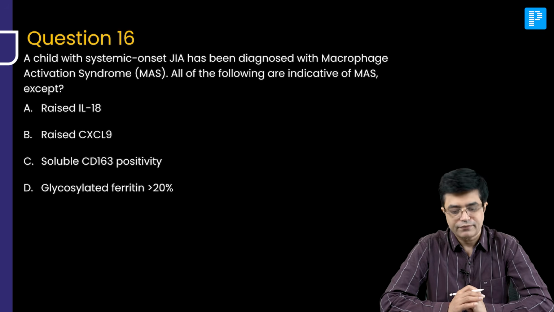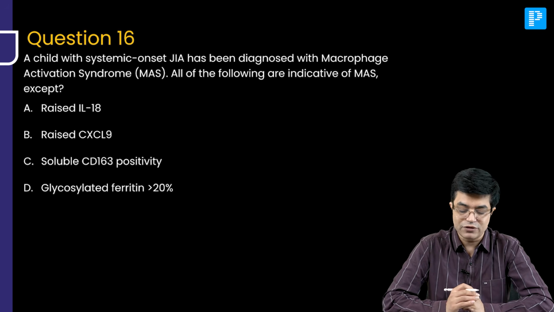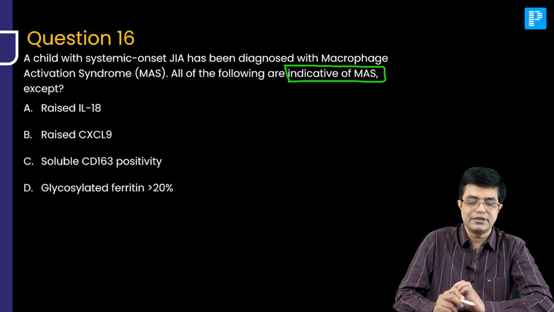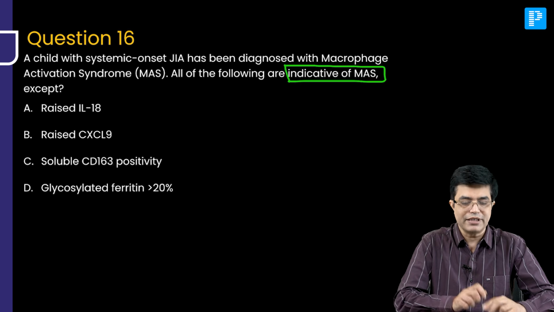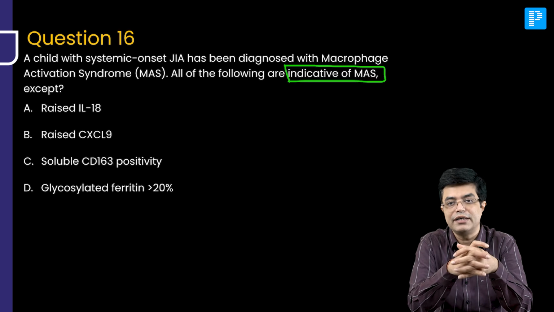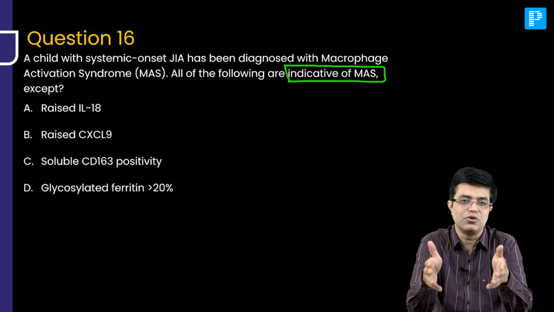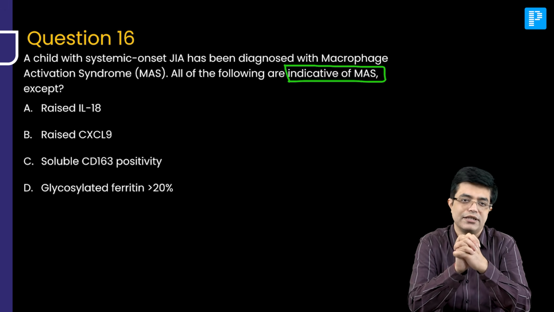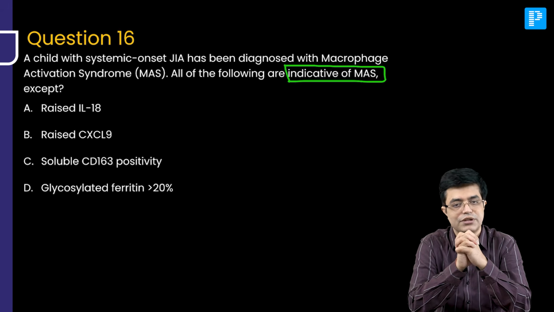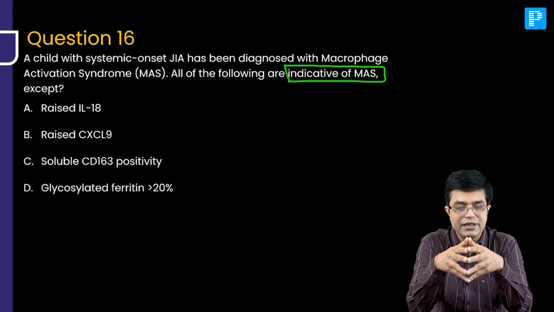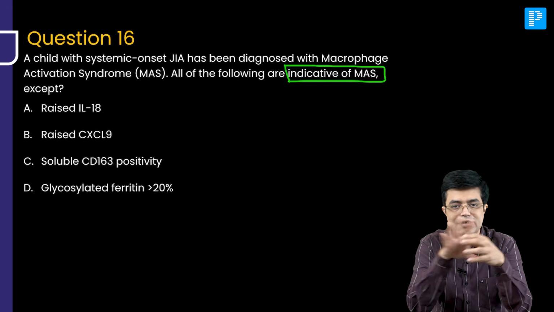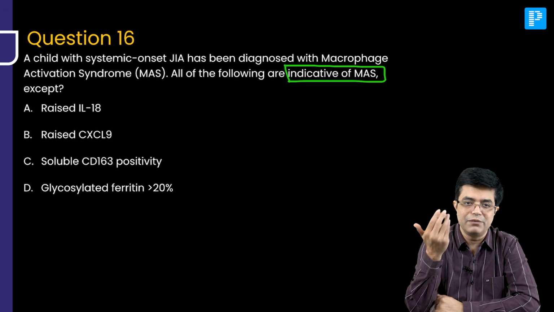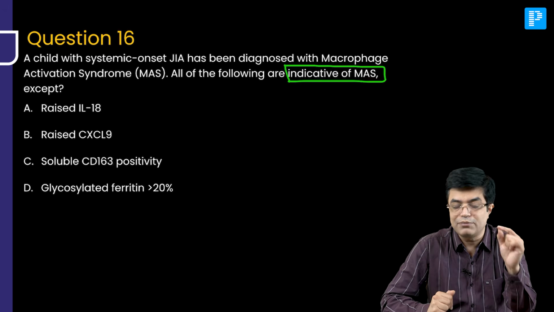Question number 16. A child with systemic onset JIA has been diagnosed with macrophage activation syndrome. All of the following are indicative of MAS except. Now, this is an important topic. Macrophage activation syndrome is a common cause of morbidity and mortality in systemic JIA patients who do not respond to the usual therapies. Macrophage activation syndrome is a type of HLH, that is hemophagocytic lymphohistiocytosis syndrome. Now, these parameters and the values which are given are scattered throughout Nelson. But I want you to understand that apart from the diagnostic criteria of MAS, which you will be reading and which is there in the detailed video, some additional points you need to know.